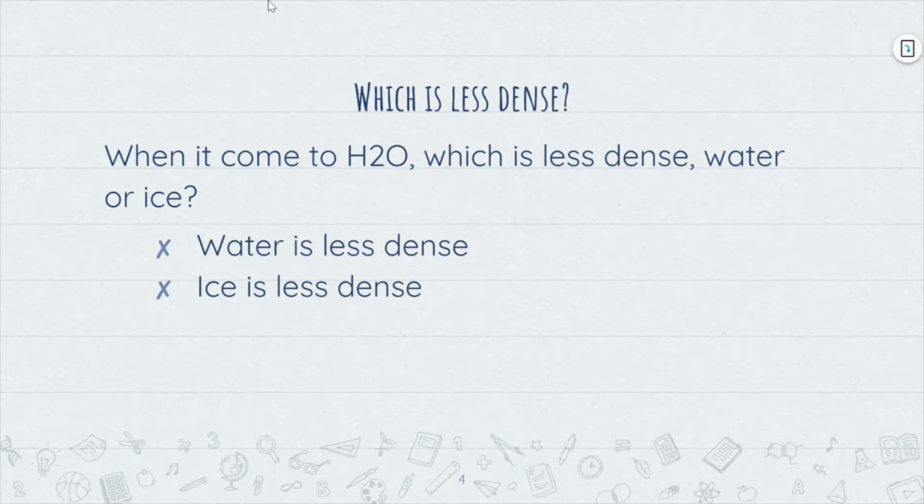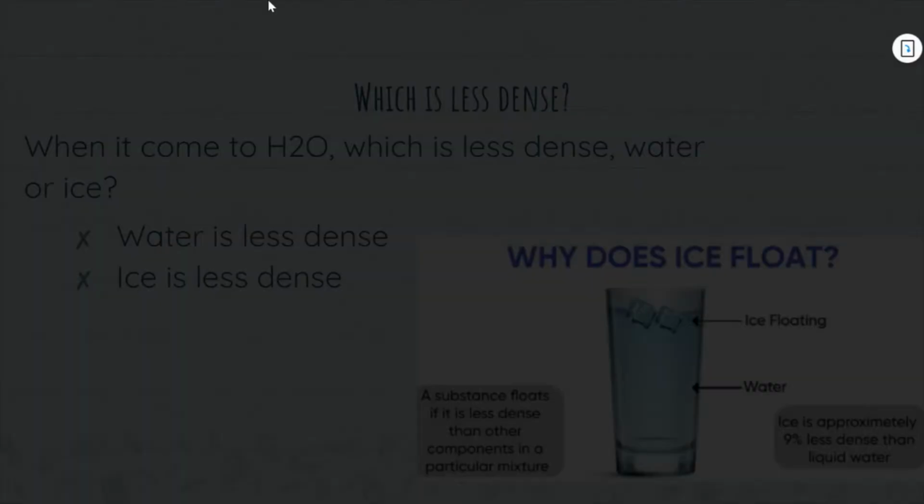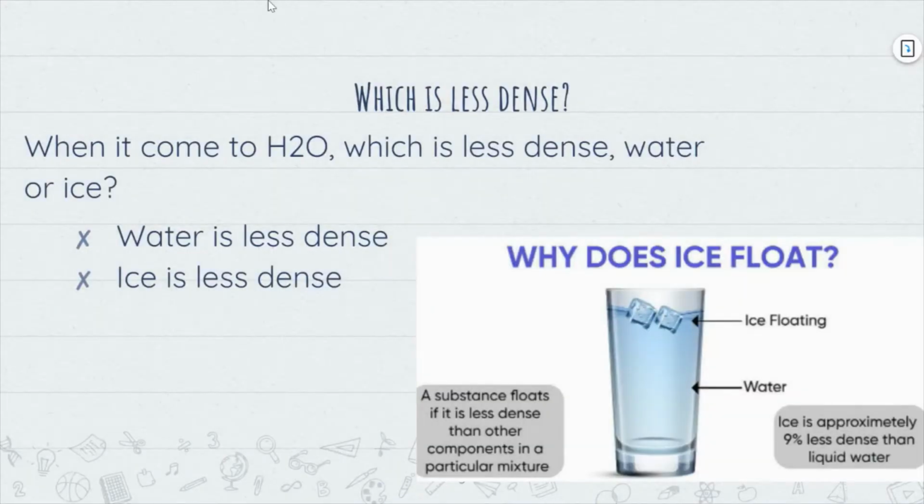What is it that floats? So you pour yourself a glass of water and you have ice in it. Which of those floats above the other? And even just think of an iceberg in the ocean. If you think of these, it's easy to realize that ice floats on top of water, right?